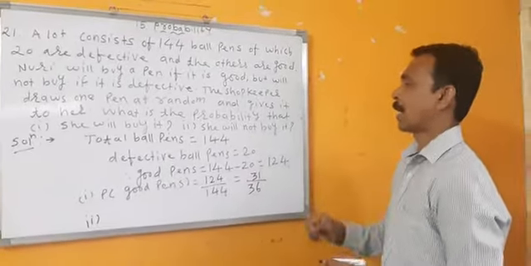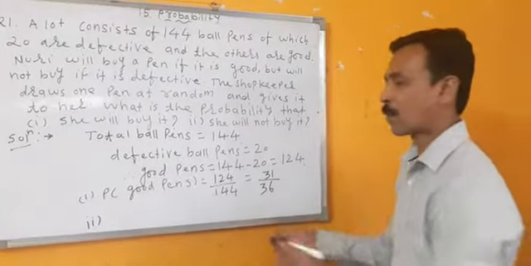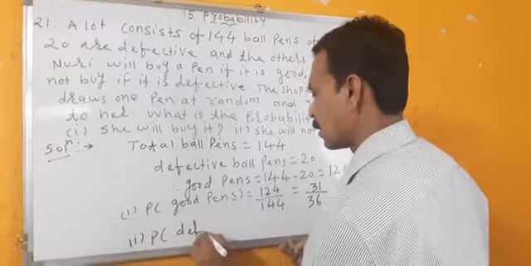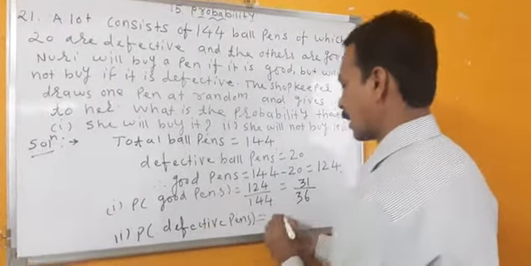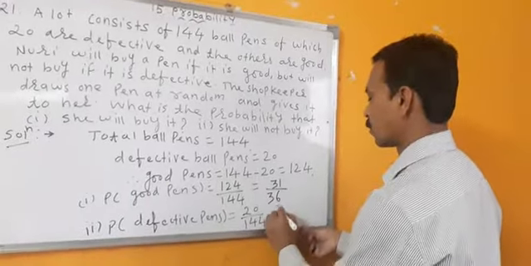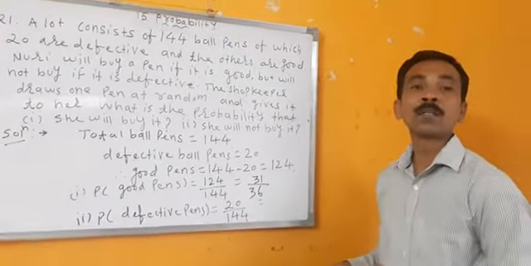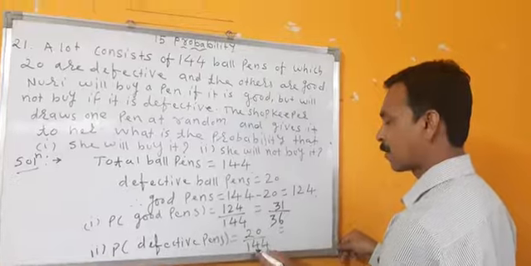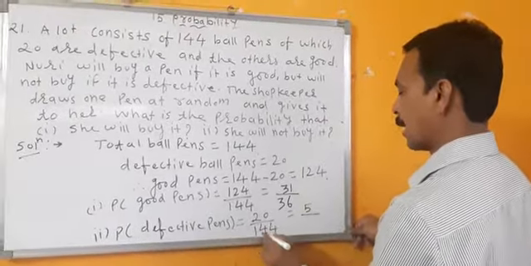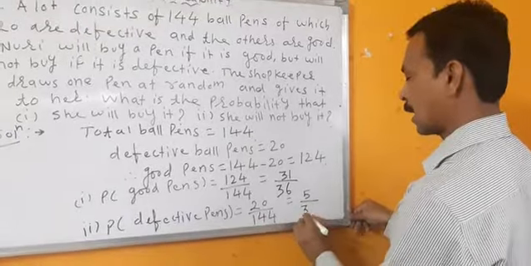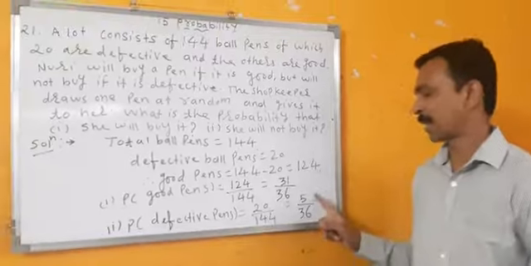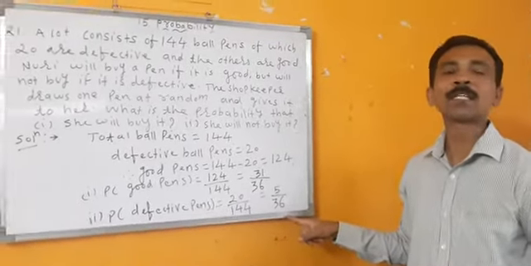Second part. She will not buy. She will not buy means what? Probability of defective pens is equal to 20 upon 144. Divide 20 and 144 by 4. 4 5s are 20. 4 3s are 12. 4 6s are 24. So probability of defective pens is 5 upon 36.